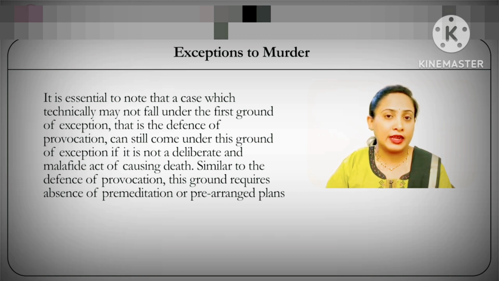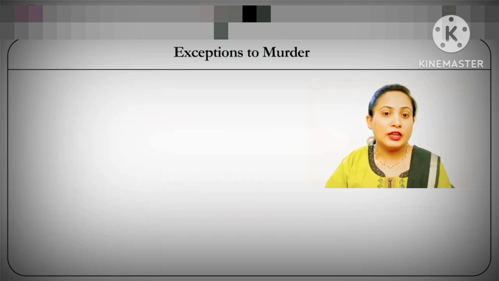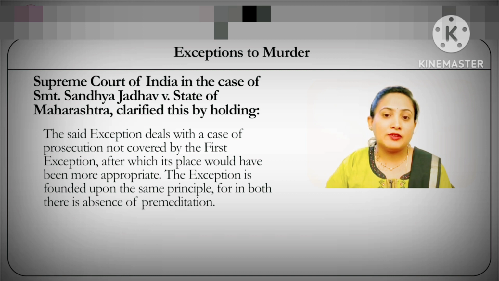In fact, these are clarified in many cases by the court, including Mahesh Balmiki v. State of Madhya Pradesh in 2001. Now, the Supreme Court of India has also clarified the scope of this particular provision in the case of Sandhya Jadhav, saying that this exception covers acts done in sudden fight, and the said exception deals with a case of prosecution not covered by the first ground of exception, after which its place would have been more appropriate. The exception is founded upon the same principle, for in both there is absence of premeditation.